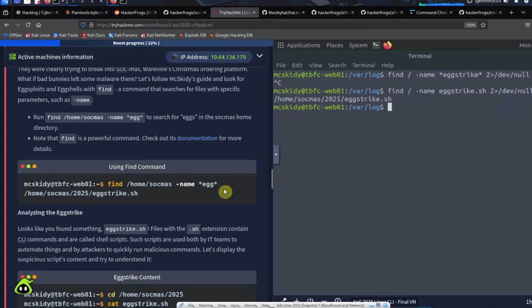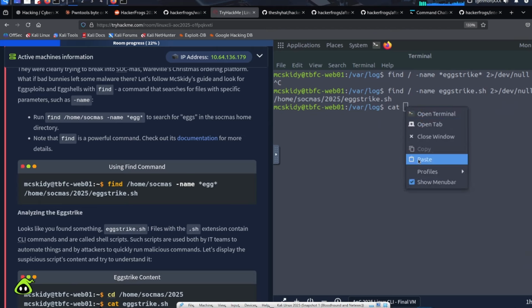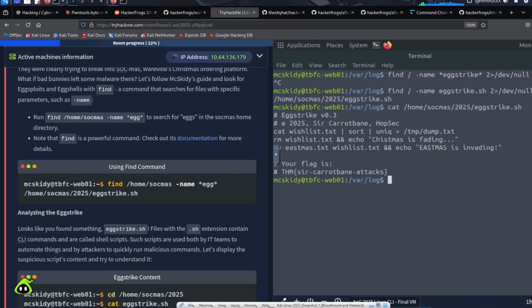Okay, so analyzing the egg strike. What we want to do is run a cat command on this eggstrike.sh file because it has a flag that we're going to be needing for later. So just cat and then copy the entire file address for this eggstrike.sh file, then paste it in. This is probably the best way to type in really long file addresses because you definitely don't want to make a typo while you're typing these out. Okay, so it says your flag is THM Sir Carrot Bane attacks. We can record this somewhere because we're going to be needing it for one of the questions later.